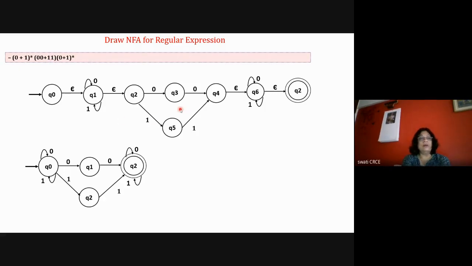Okay, so what I suggest is that in the exam, if such an expression is given to you and you have been asked to draw an NFA with epsilon, then DFA, and then minimize, such a big question for 10 marks, then you can use such an epsilon diagram also, where you try to minimize epsilon symbols and then convert it to DFA. Okay, so your final answer should be the correct one.